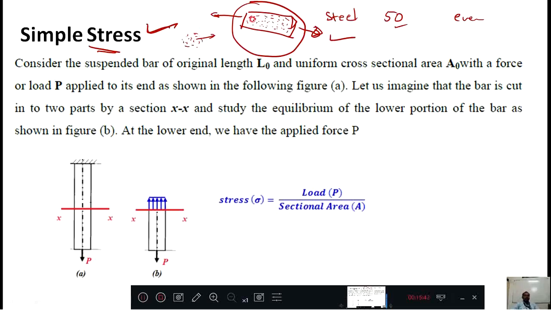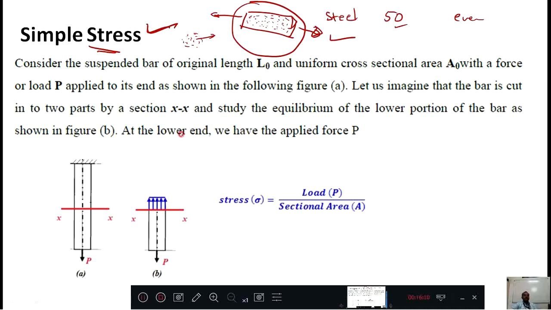Okay, now to understand what is the meaning of simple stress. If this heading is simple stress, it means there will be somewhere a complicated stress also, no? Yes, you are right. Complex stress is also there, shear stress is also there, and many types of stresses are there. Many types of resistance can be offered by the body. Okay, but here what we are studying is simple stress.